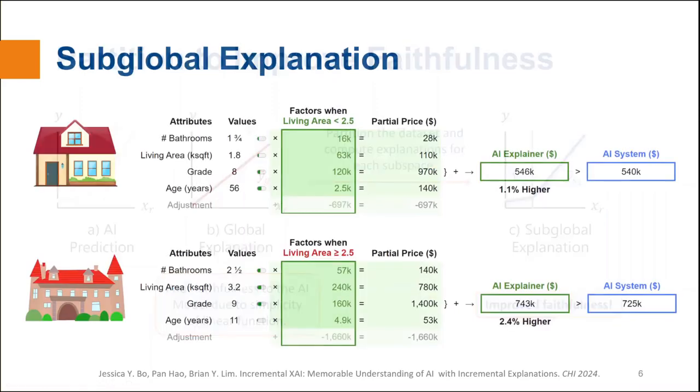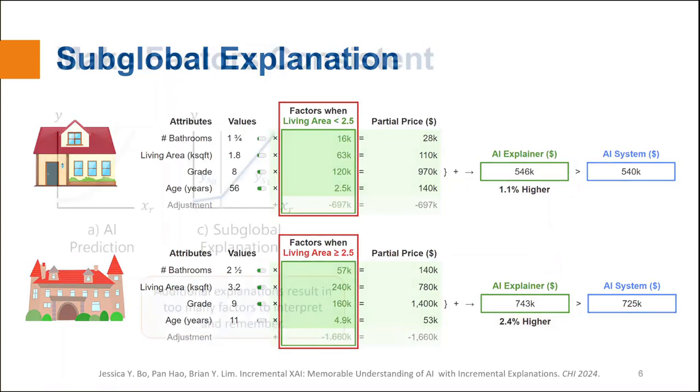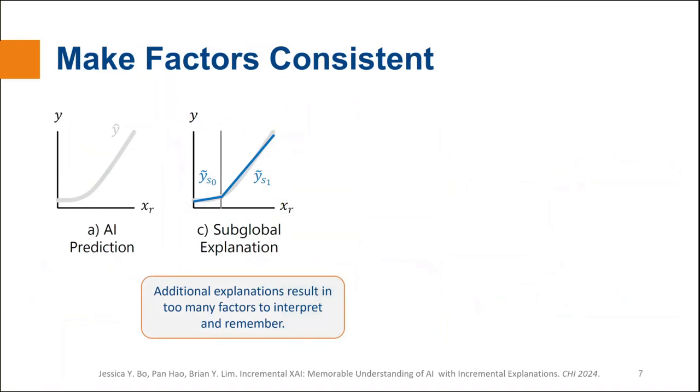The subglobal explanation has the same structure as global, but notice that the factors are different in the two subspaces, which are partitioned by the living room being below or above 2.5 kilo square feet. The error of the explainer is also much smaller for both houses. However, memorizing multiple sets of factors becomes challenging, so the subglobal explanation does not scale well.